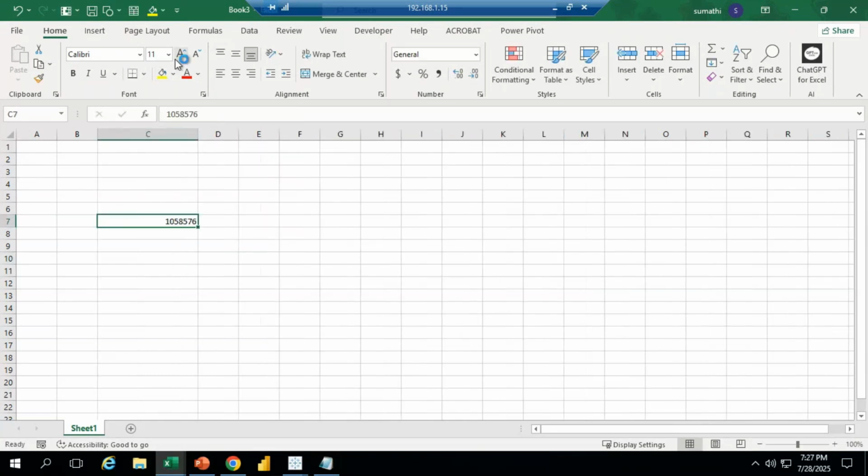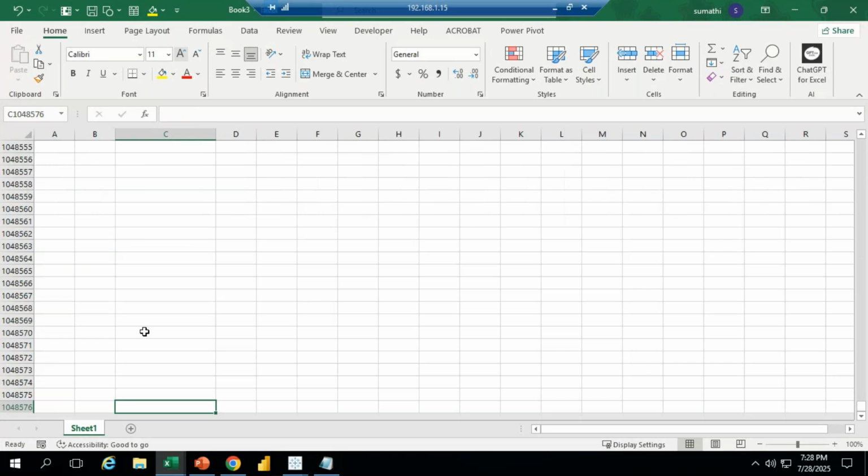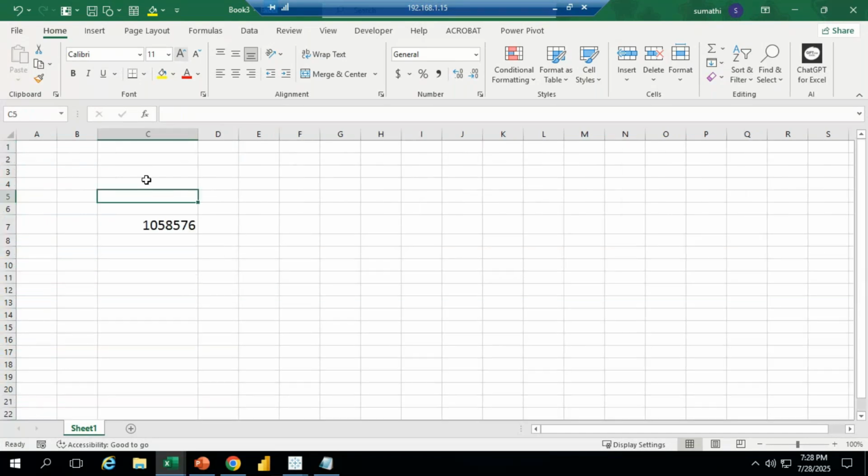If you want to know that, see now, by holding the Control key, press the down arrow. There are four arrows: left, right, up and down. By holding the Control key, press the down arrow. See, the last row number is going to display: 10,48,576 rows. Whether we use that many rows or not is secondary, but we have that many rows in each sheet. If I want to go up, by holding the Control key, we can use the up arrow or the Page Up key.